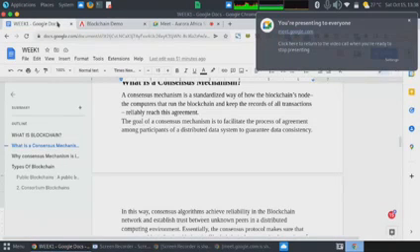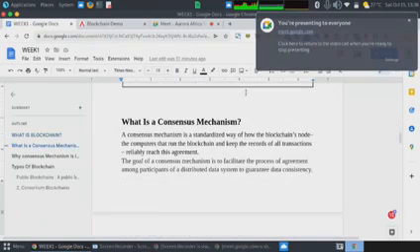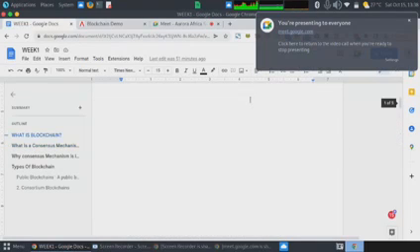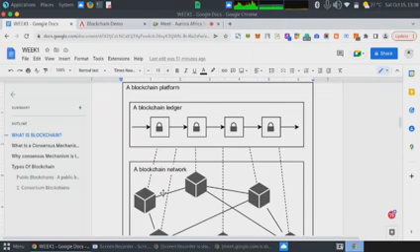So the blockchain, you know that we have various nodes, various computers coming together on this blockchain. Then the question that should come to our mind is, what approach does the blockchain take in ensuring that all these nodes in the network have the same data? Their data are in sync, no one's data is different from the others. That is when we come to consensus mechanism.